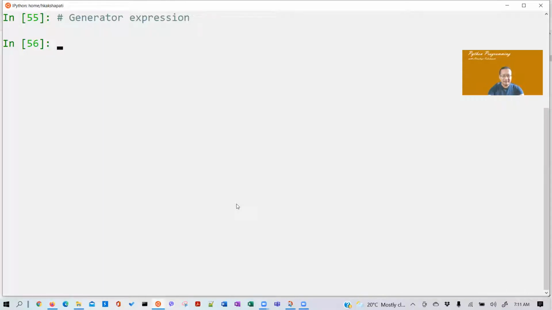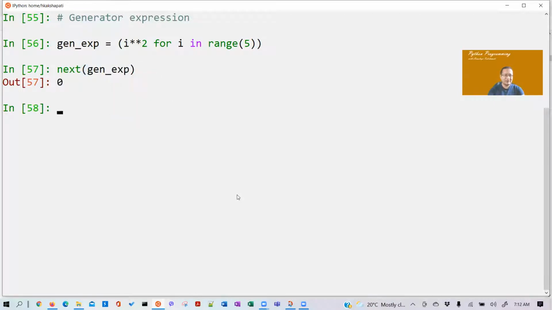So let's see. I'll just put this, gen expression, genx. I'll put, of course, parentheses: for i in range 5. I'm going to put say i squared. Then next, genx.